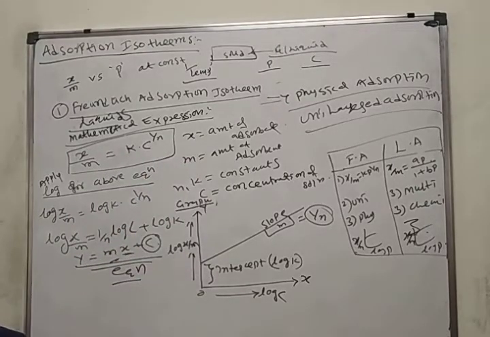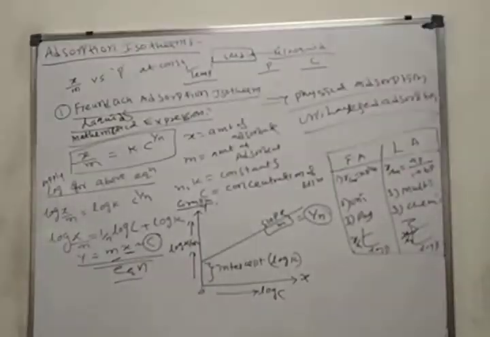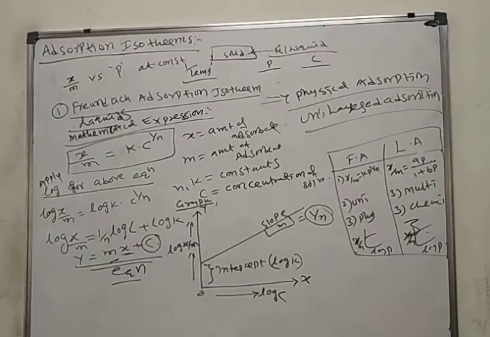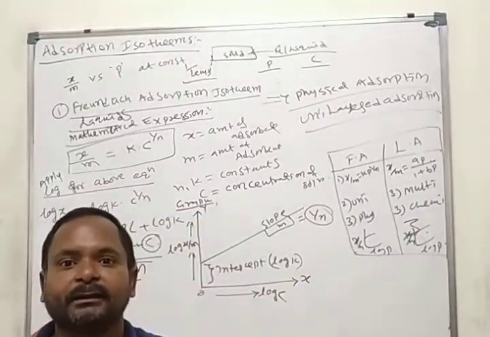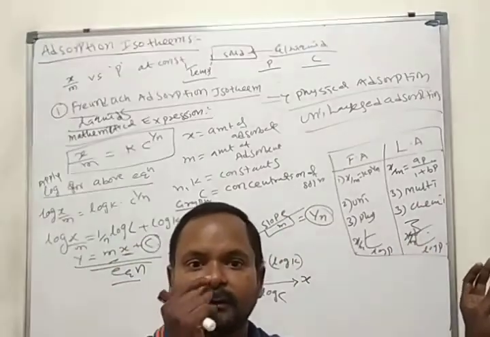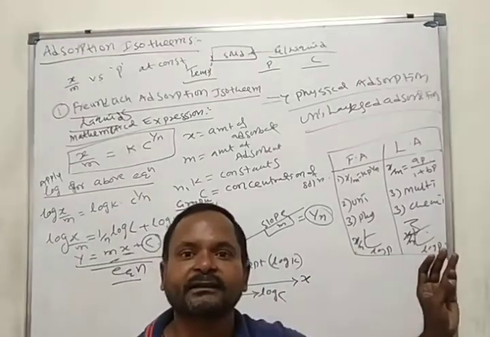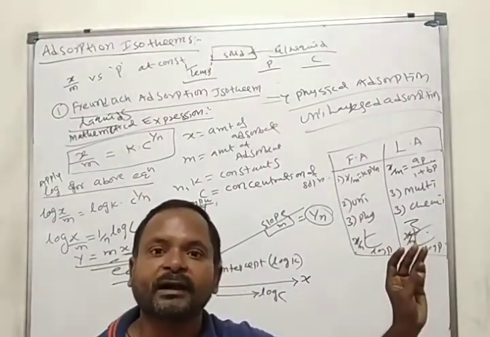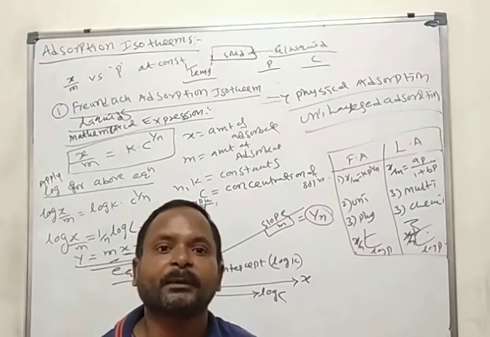And adsorption. Okay, now adsorption, what I explained in adsorption. I explained what is adsorption. The accumulation or concentration of adsorbate on the surface of the adsorbent we call adsorption.